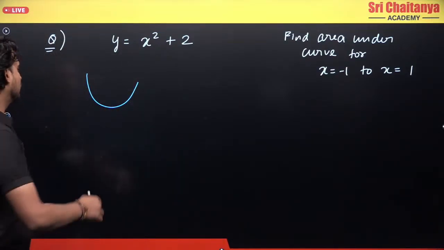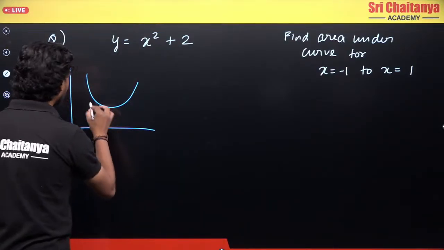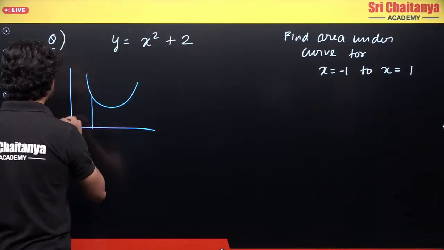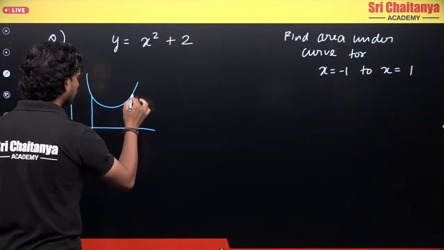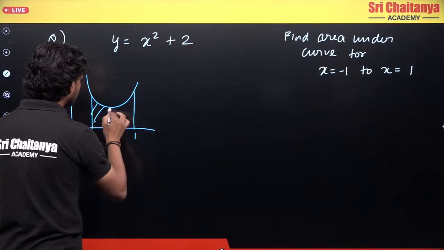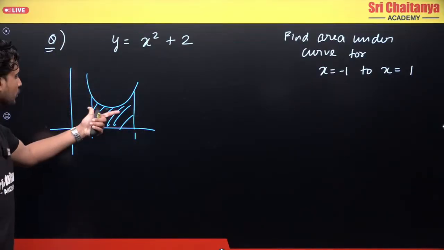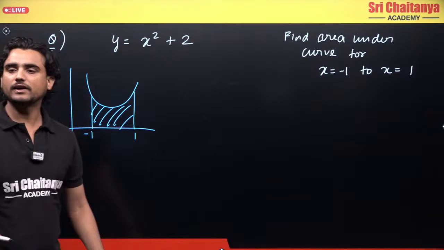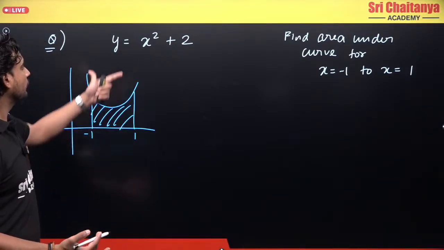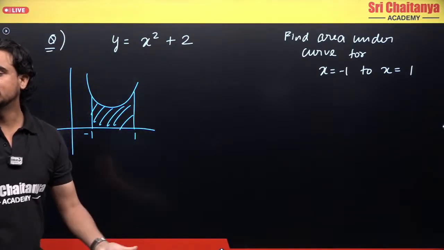Okay, because what I want to do, let's suppose this is the graph, right? From x equals -1 will be somewhere here. Okay, -1 to 1, right? I am basically interested in this area, correct? But if I use this graphical method, it will be very difficult. What we are trying to do is find the area using integration, right?